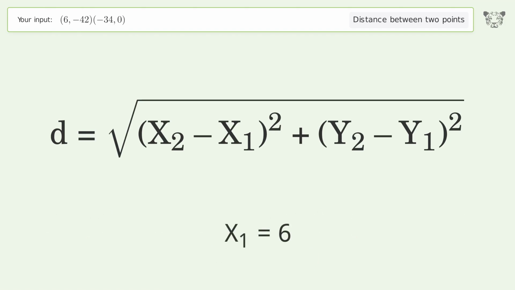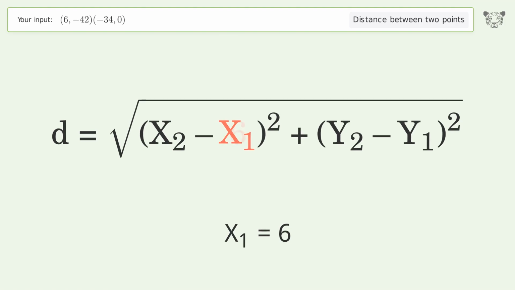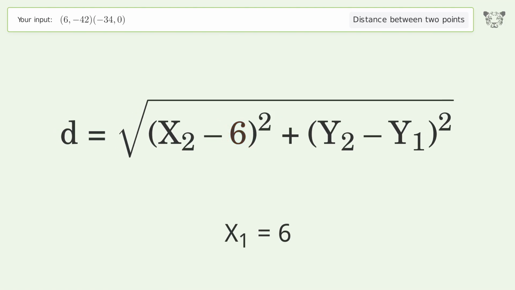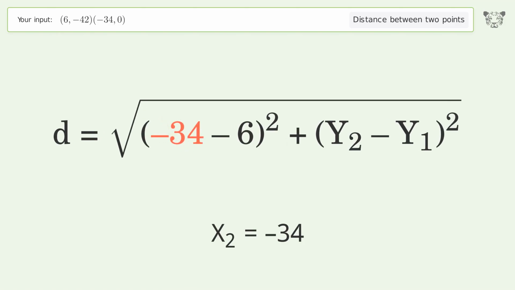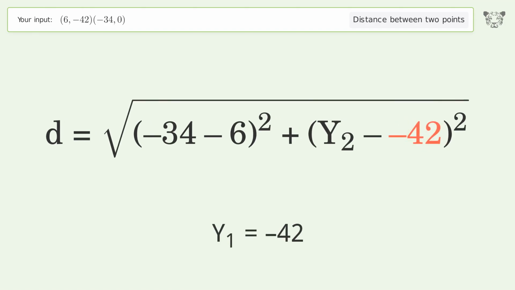x1 equals 6. x2 equals negative 34. y1 equals negative 42. y2 equals 0.